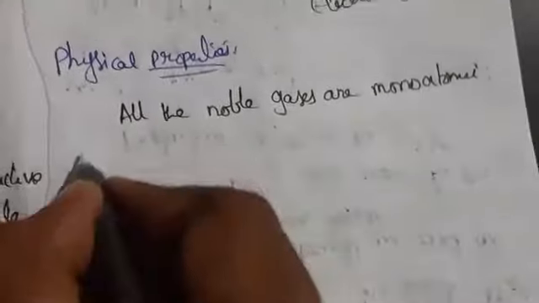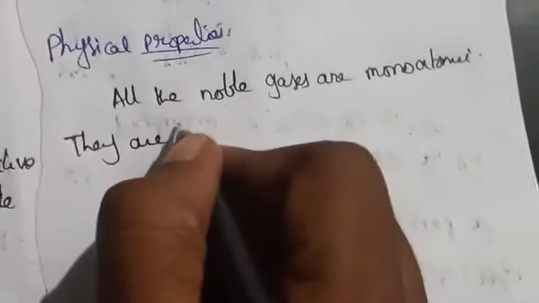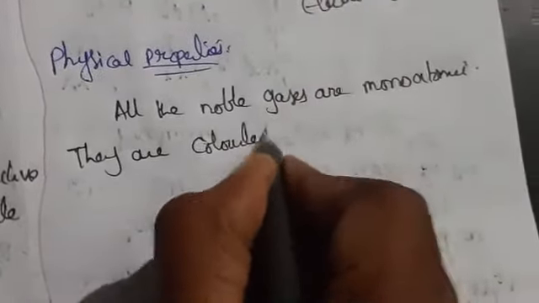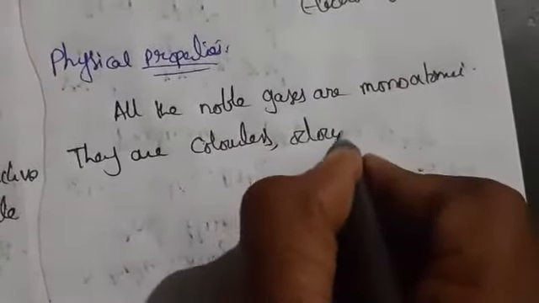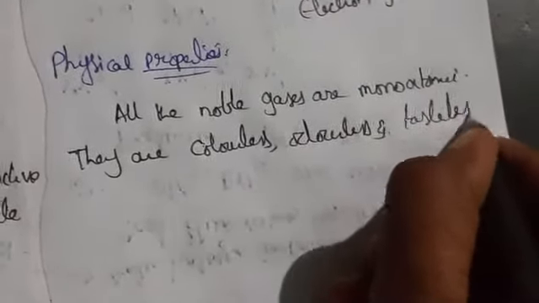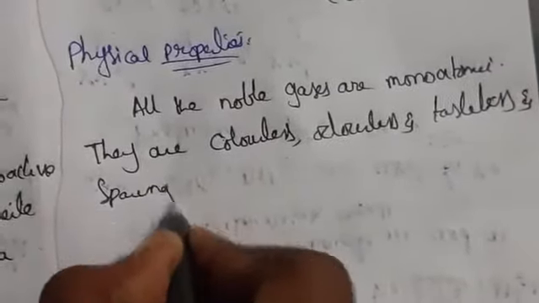They are colorless, odorless, without any smell, and tasteless also. They are sparingly soluble in water. These are not completely soluble in water.